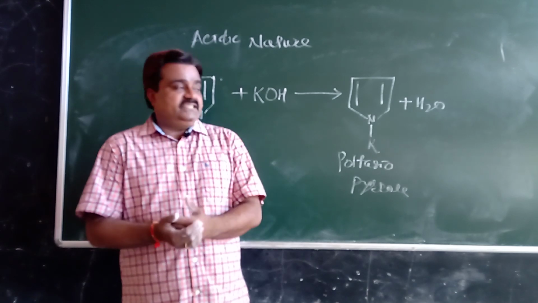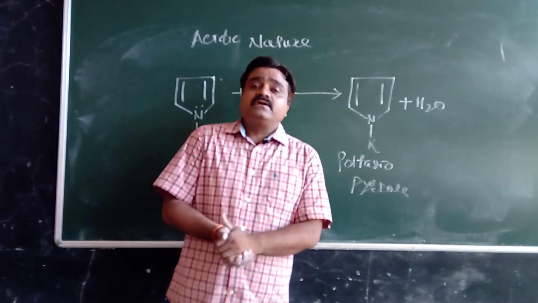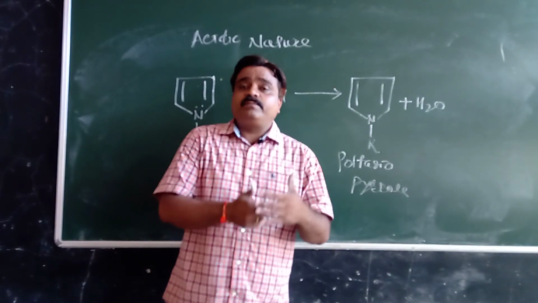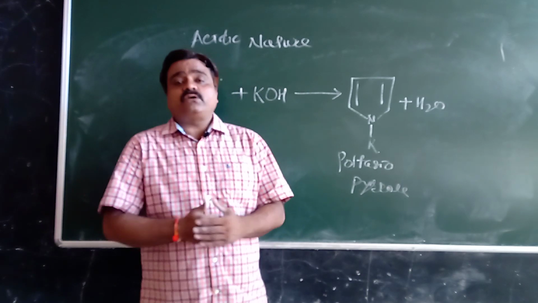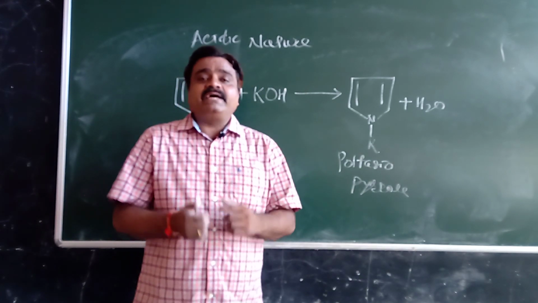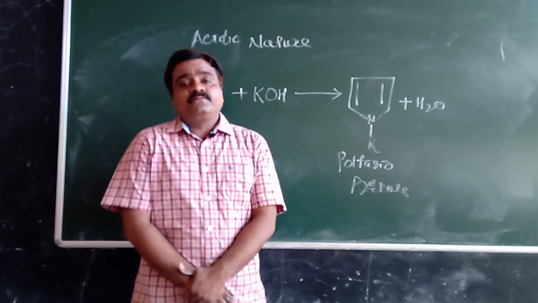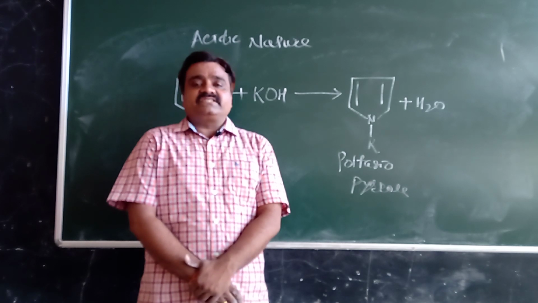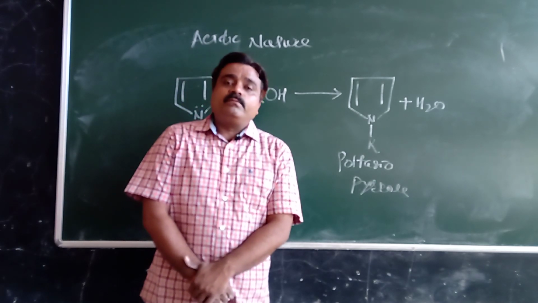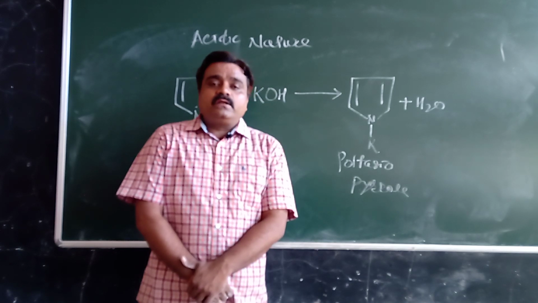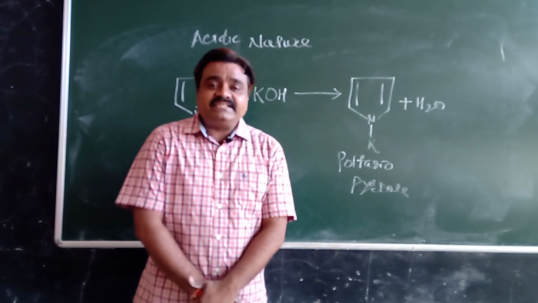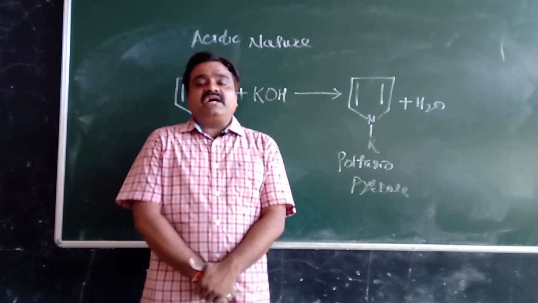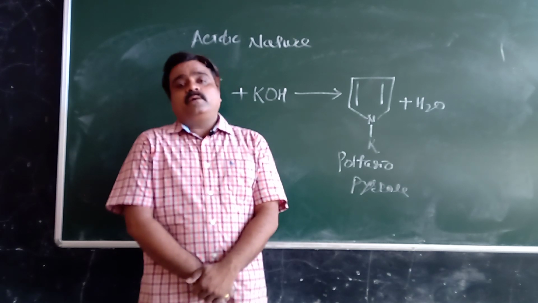Then synthesis. First of all we have to turn towards a 5-membered heterocyclic compound, for example pyrrole, and then synthesis of pyrrole. Pyrrole has been synthesized from acetylene, from furan, and from succinimide. First, preparation of pyrrole from acetylene: the mixture of acetylene and ammonia passed through a red hot tube gives a pyrrole.